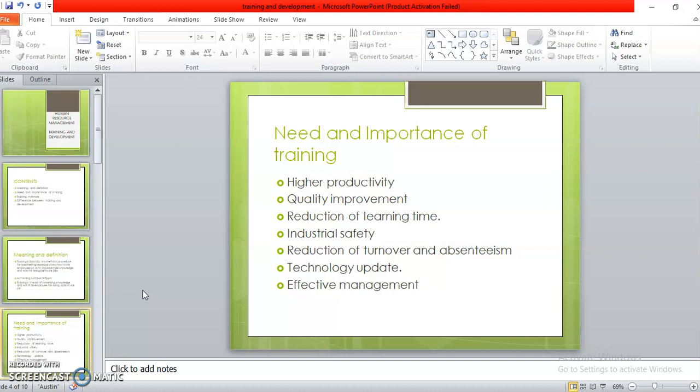Otherwise I can also say that training provides the workers with the facility to gain technical knowledge and to learn new skills to do a specific job. So it is equally important not only, as I said, for the existing employees but also for new employees. It helps new employees to get acquainted with their jobs and also increases their job related knowledge and skills. Now let us do this one by one. What is the need and importance of training?